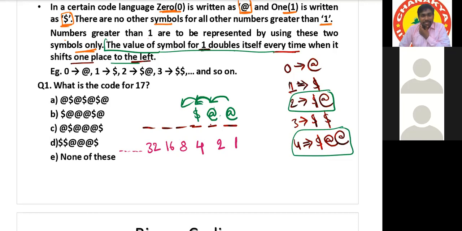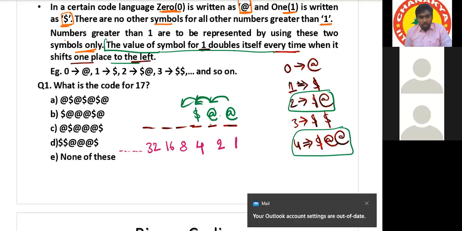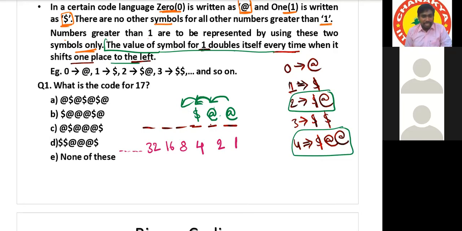See, these numbers are very familiar nowadays, because all of us have mobiles, right? 1, 2, 4, 8, 16, 32, next 64, 128, 256, 512, 1024, 2048, and so on, 4096, and so on, right? What are these numbers?